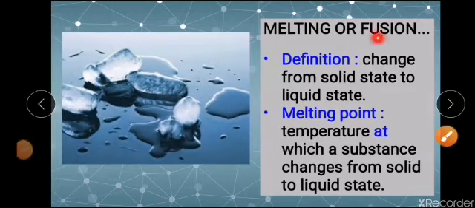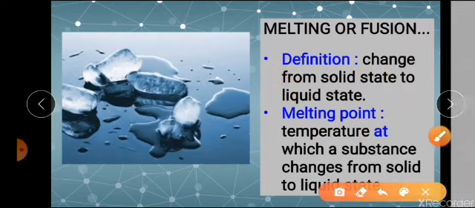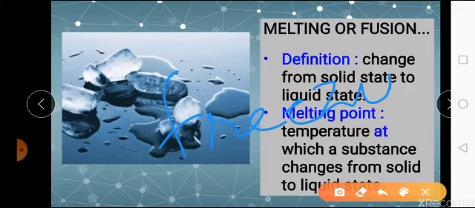Now we have seen what is melting or fusion. In the beginning I told you solid state can be converted to liquid state. At the same time, liquid state can be converted back to solid state also, right? So that process, that is just the reverse of this process, you call it as freezing.